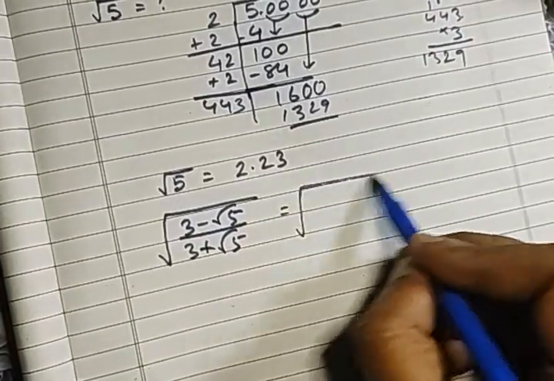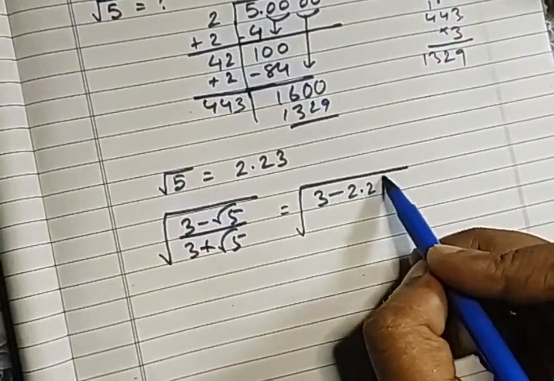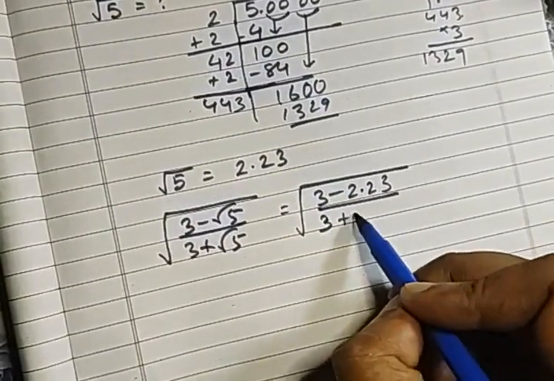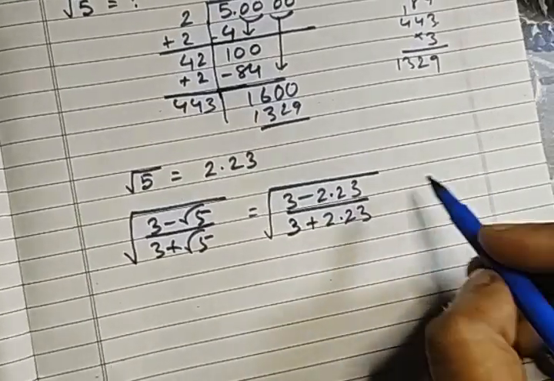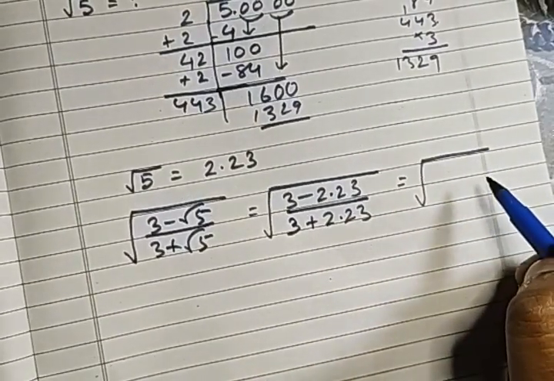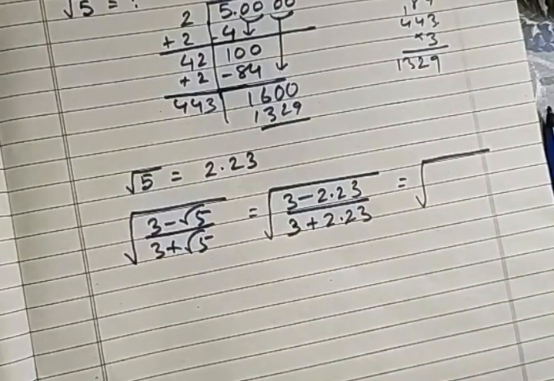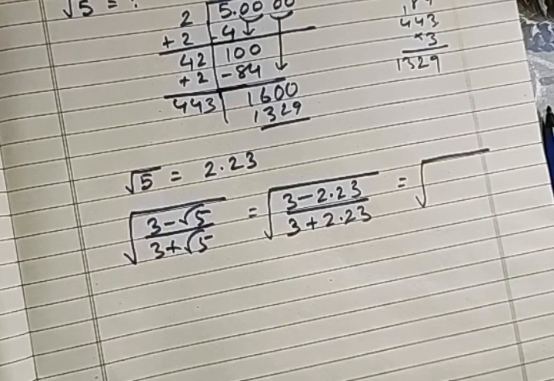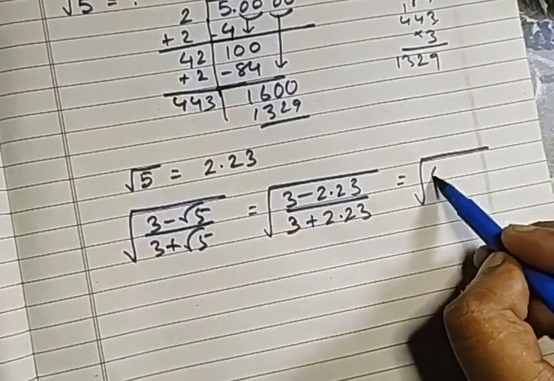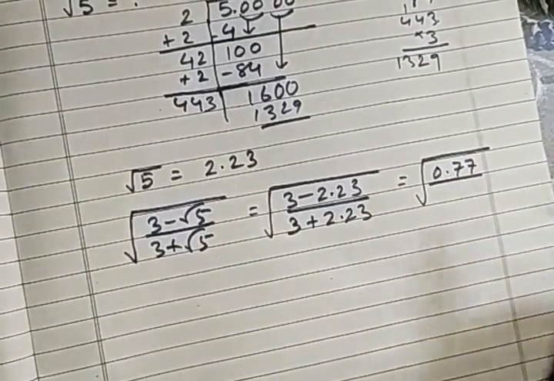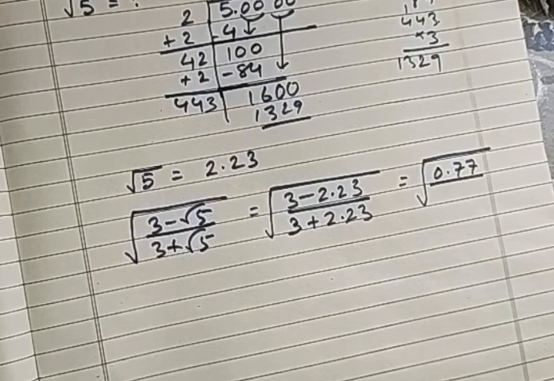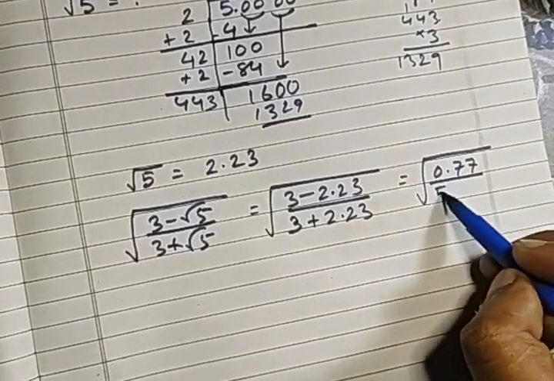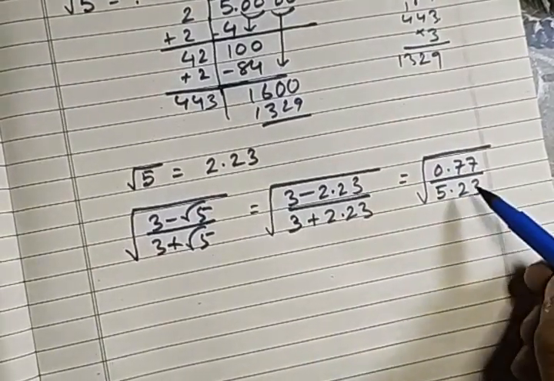So we can write it like this: 3 minus 2.23 by 3 plus 2.23. 3 minus 2.23, when we do it, we are getting 0.77, divided by 3 plus 2.23, which gives 5.23.